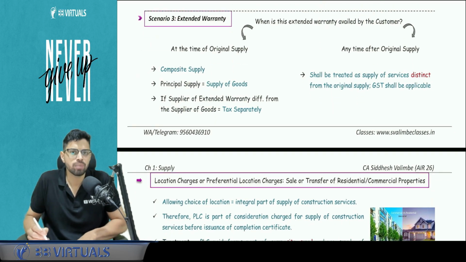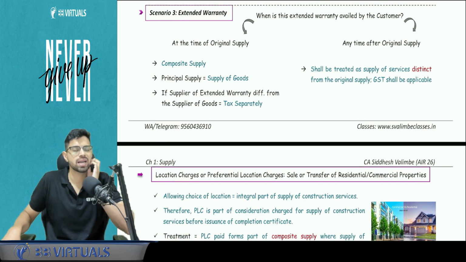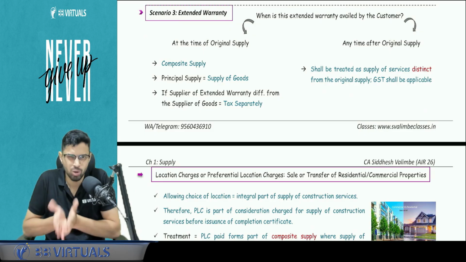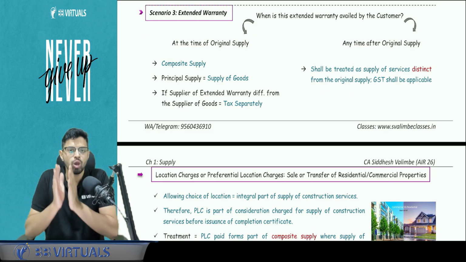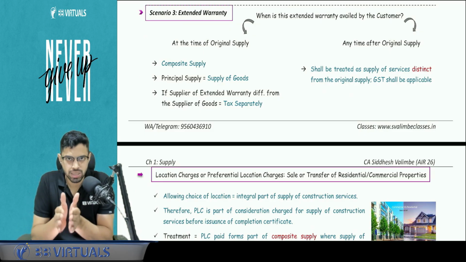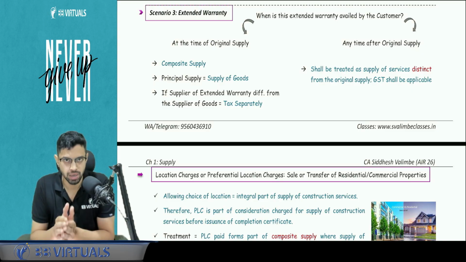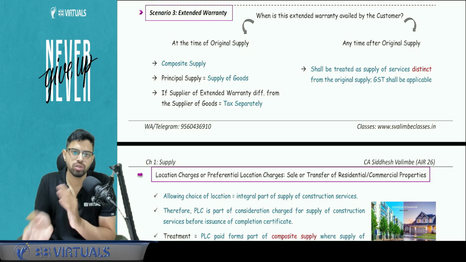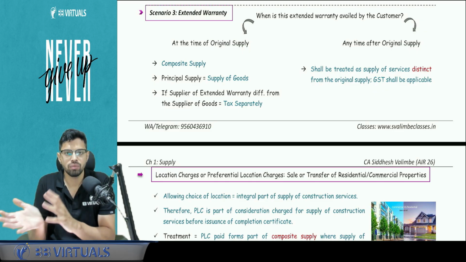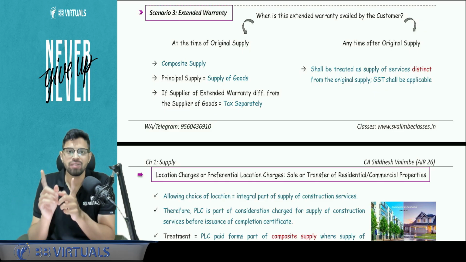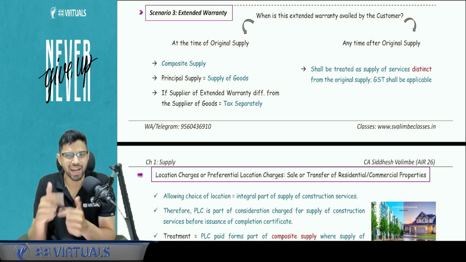Extended warranty, scenario number 3. What about extended warranty? Now understand the concept of composite supply and mixed supply that you already know. I'm briefly revising. Composite supply means there is a bundle of goods and services, taxable goods, taxable services, but that bundle is in the ordinary course of business. So that is a natural bundle. For example, a laptop bought with a laptop bag, right? Hotel with a breakfast service, air travel with food. So these are natural bundles.